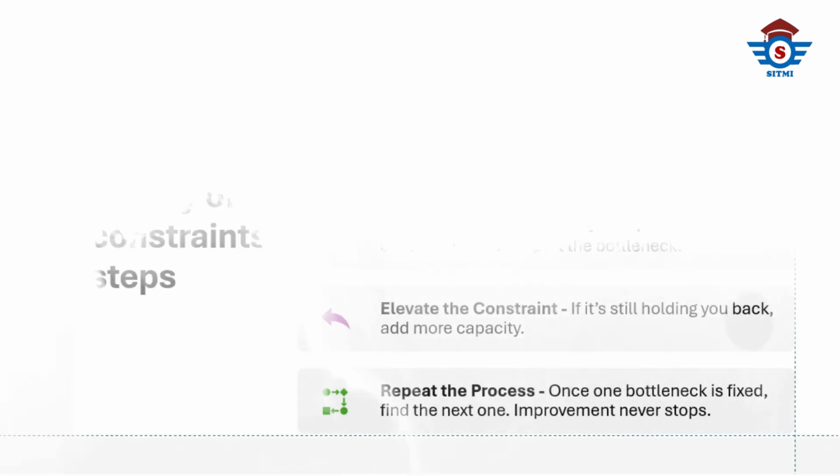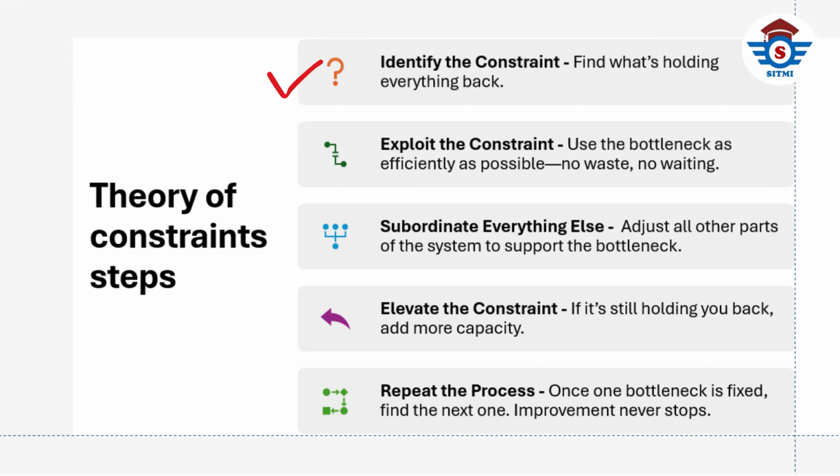Let's look at how TOC is applied. It follows 5 simple steps called the 5 focusing steps. Our first step is to identify the constraint. Find what's holding everything back. It could be a machine, a person, or even a rule.